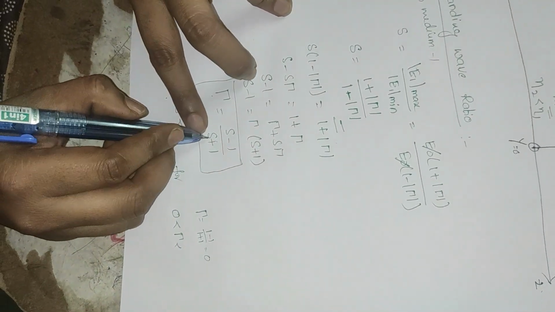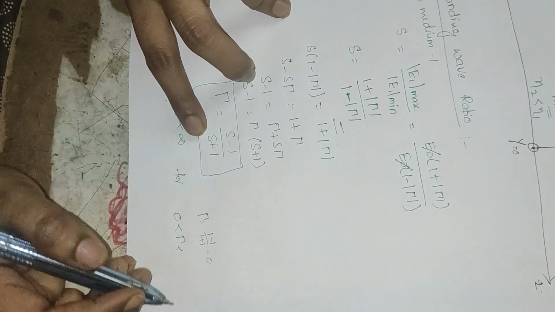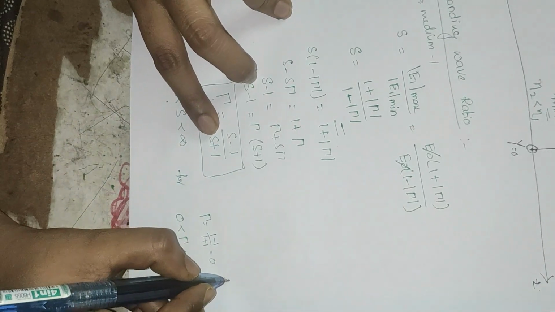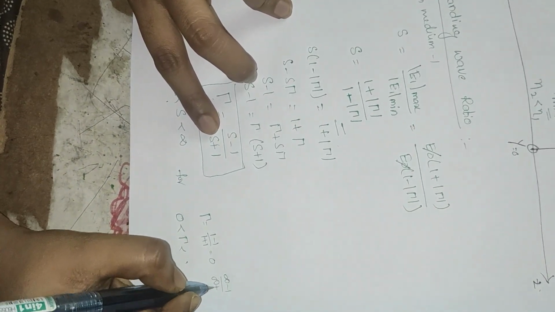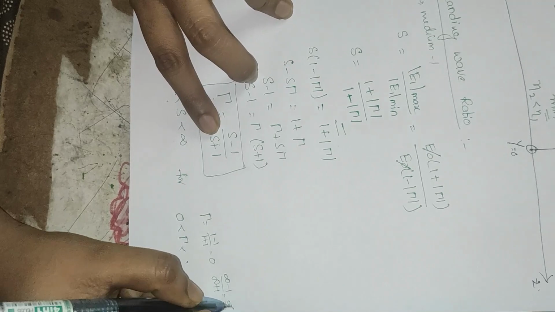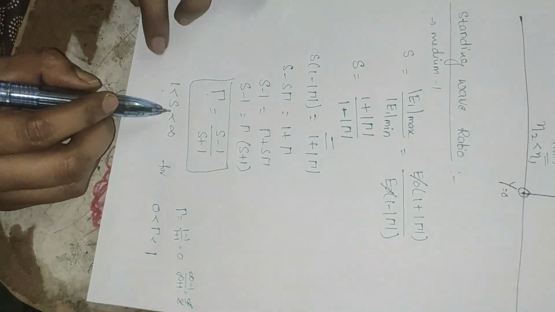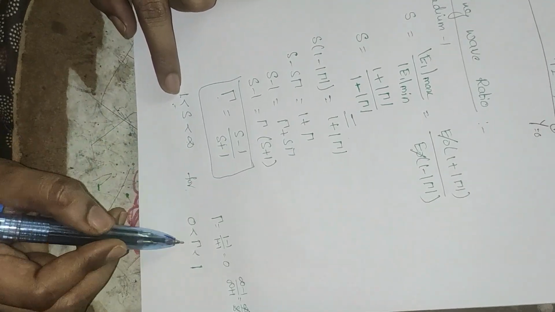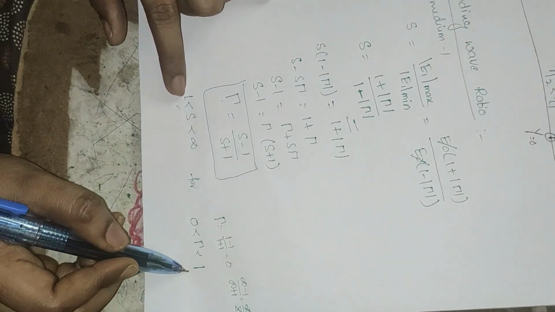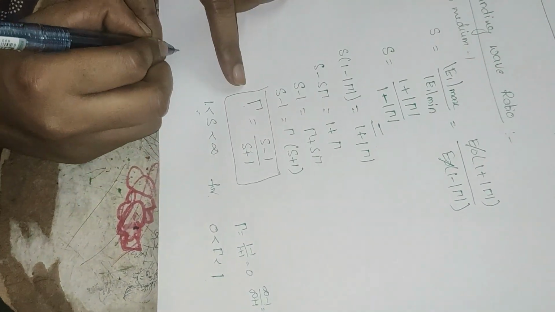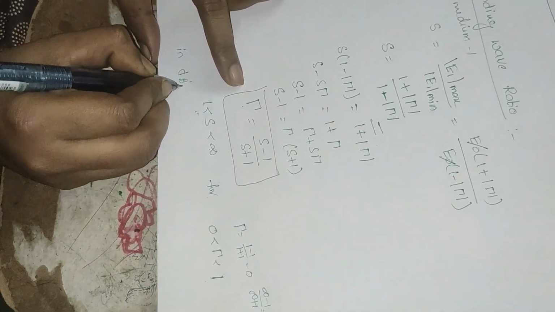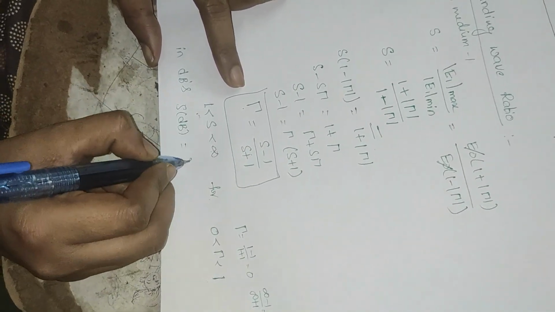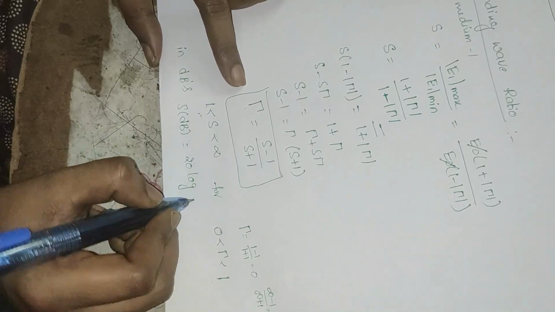If you substitute infinite, infinite minus 1 by infinite plus 1 is equal to infinite divided by infinite, you will get 1. So the standing wave ratio lies between 1 and infinite for the reflection coefficient 0 to 1. The standing wave ratio in dB is S equal to 20 log S.